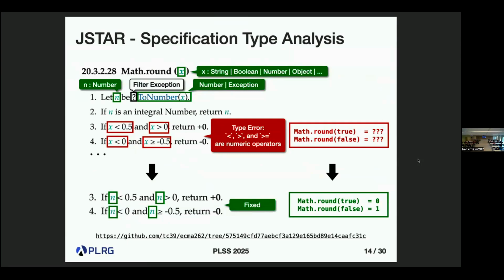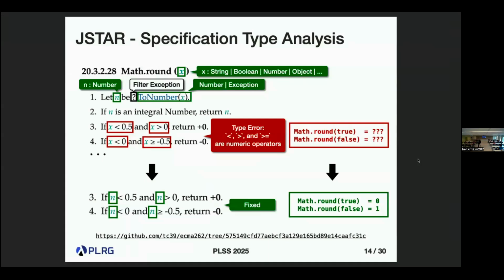Oh, you mean this is 1 and 0? I think it is a mistake. Yeah, it is 1 and 0. You're right, I'm sorry. It's JavaScript, so you never know. You're right. True must be 1, and false must be 0. Exactly. I'll fix it.